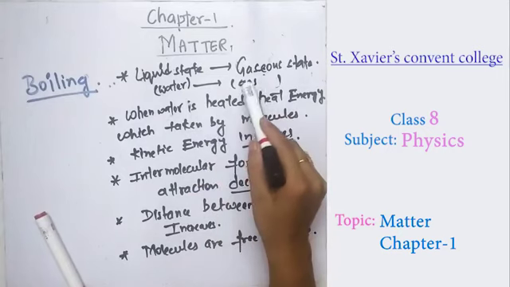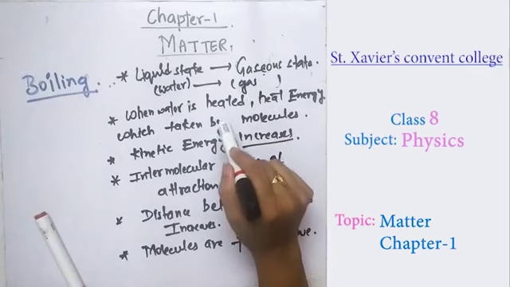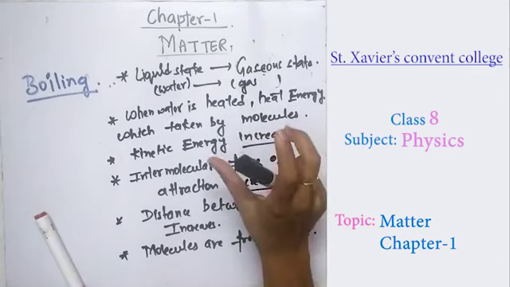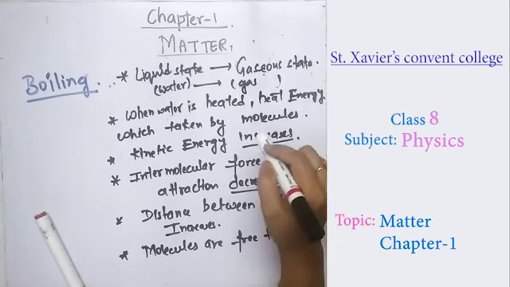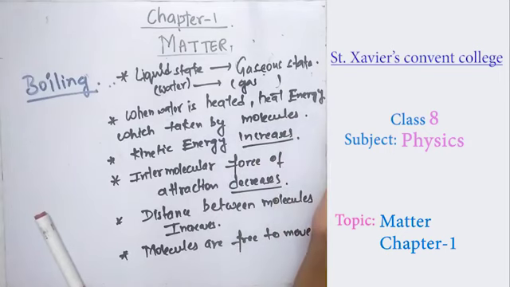When water is heated, the heat energy which you are providing to the water is taken up by the molecules of the water. As the molecules of the water take that energy, their kinetic energy increases. As their kinetic energy increases, they are free to move randomly from here to there.